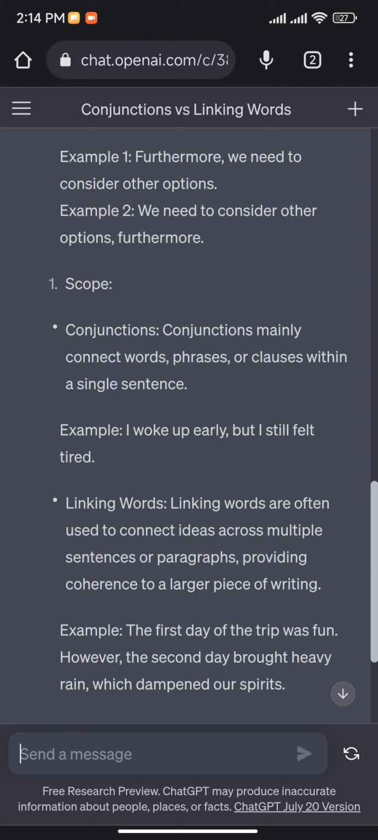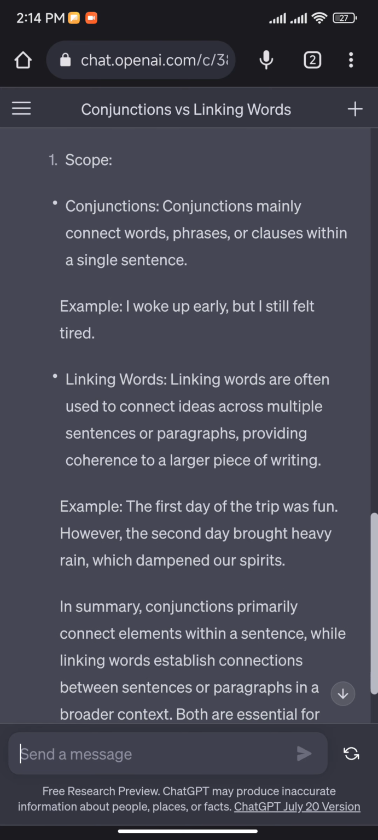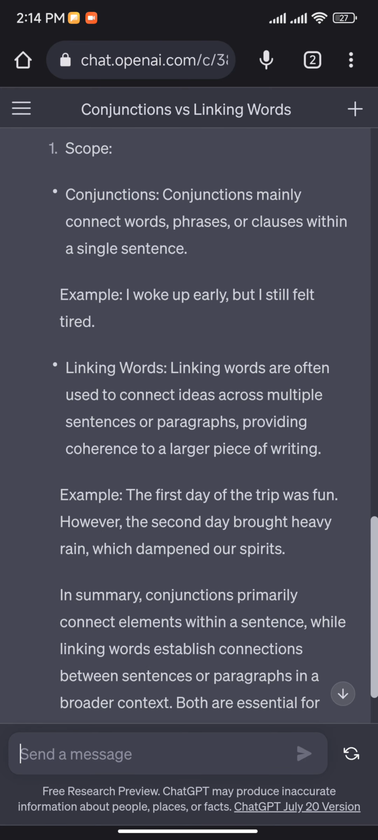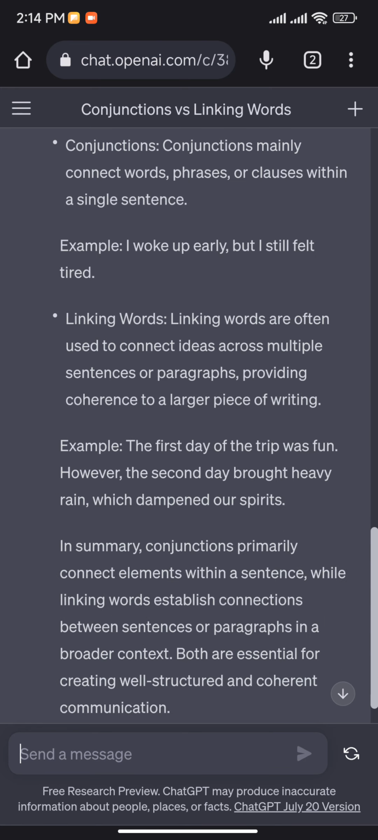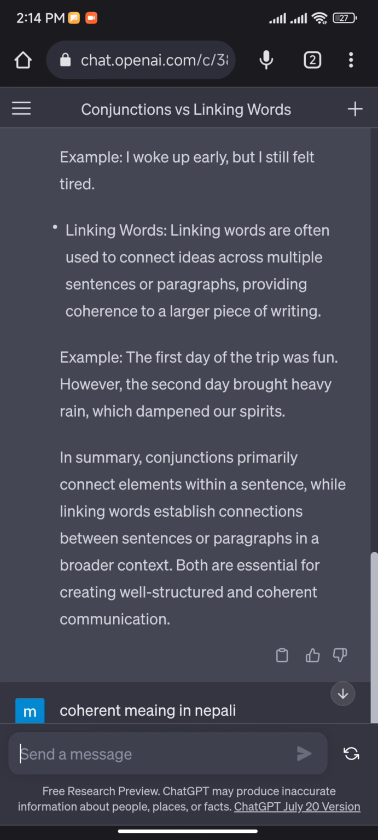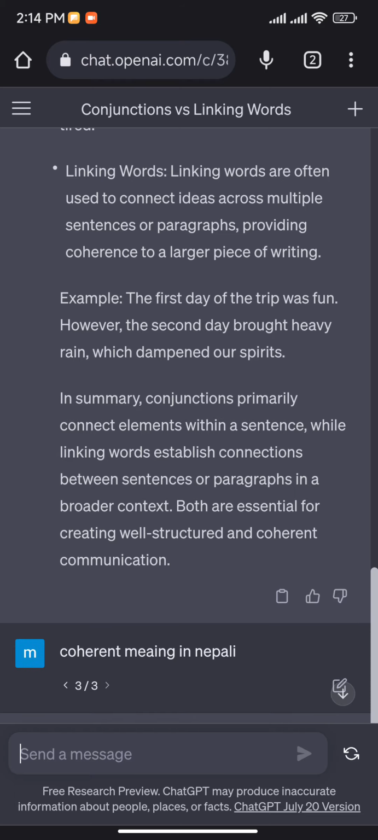Scope. Conjunctions mainly connect words, phrases, or clauses within a single sentence. Example: I woke up early but I still feel tired. Linking words are often used to connect ideas across multiple sentences or paragraphs, providing coherence to a larger piece of writing. Example: the first day of the trip was fun, however, the second day brought heavy rain, which dampened our spirits.